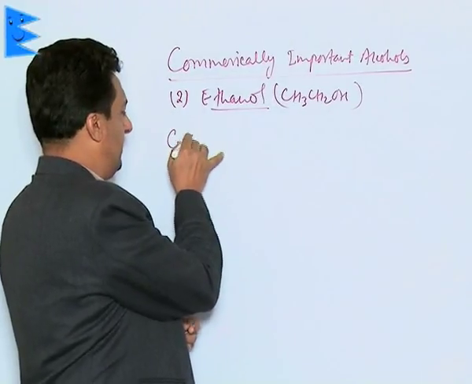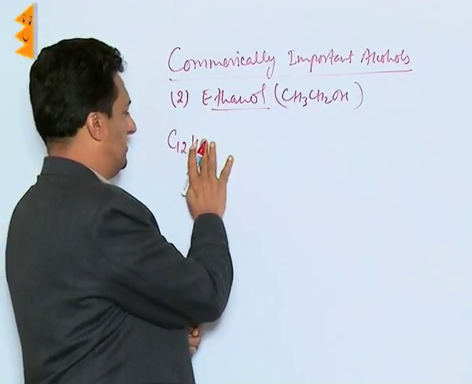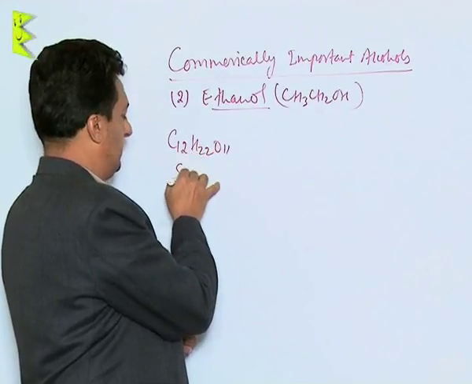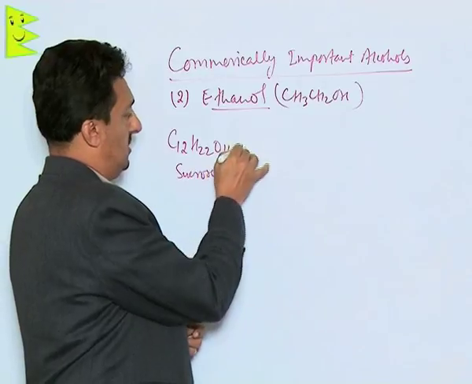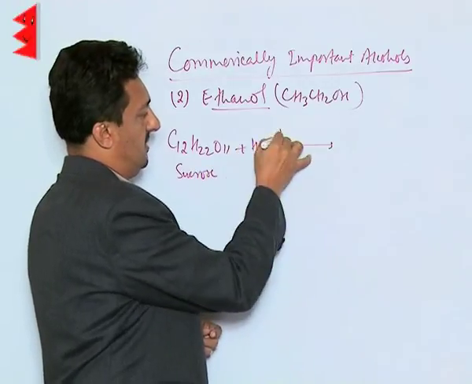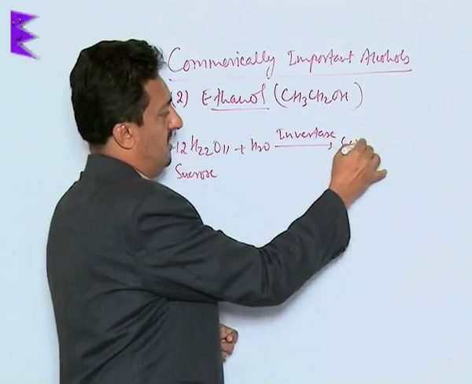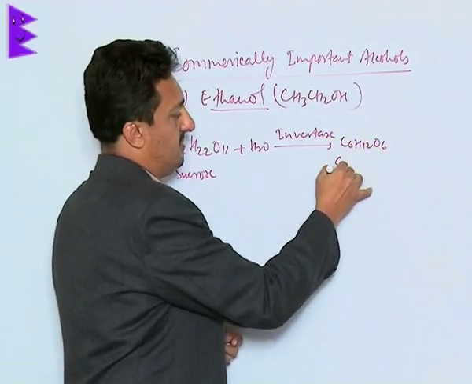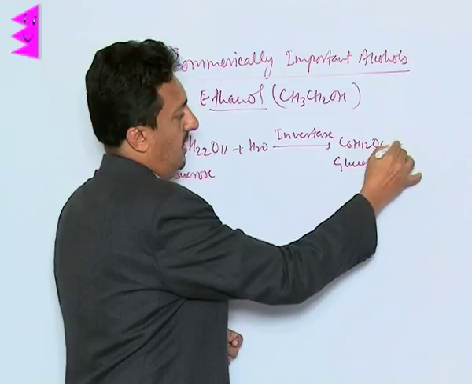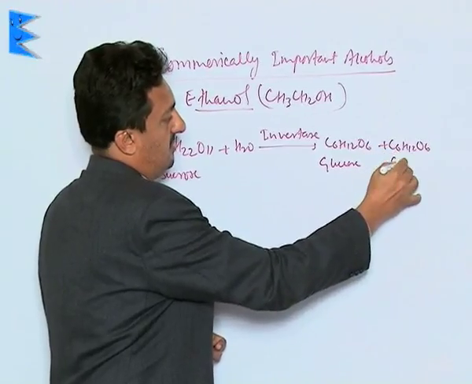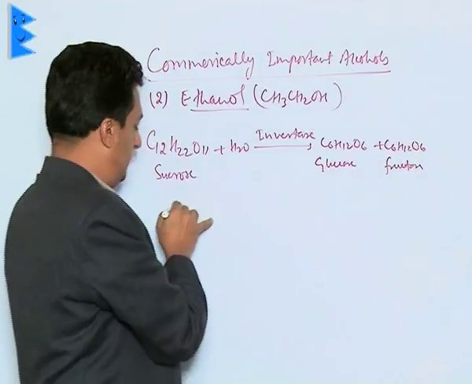If we have C12H22O11, which is called sucrose, when mixed with water in the presence of the enzyme invertase, it is broken down to glucose, C6H12O6, and fructose, C6H12O6.